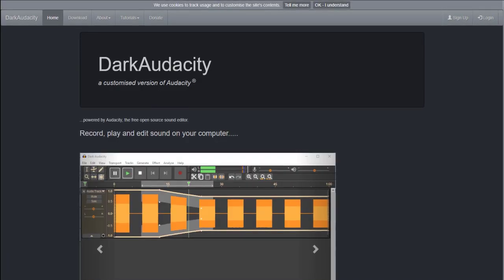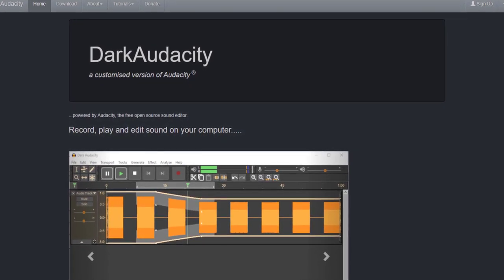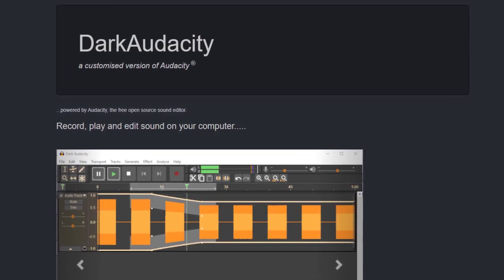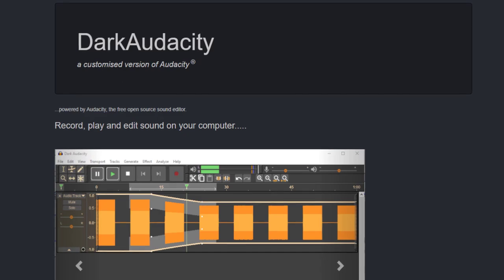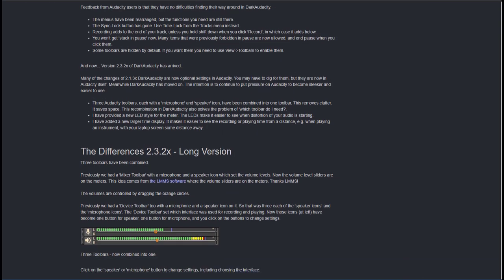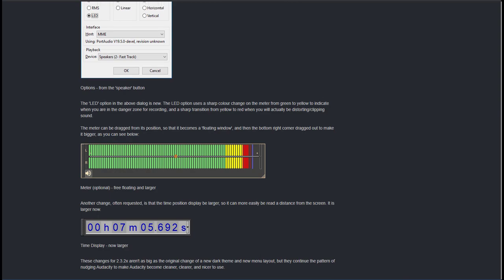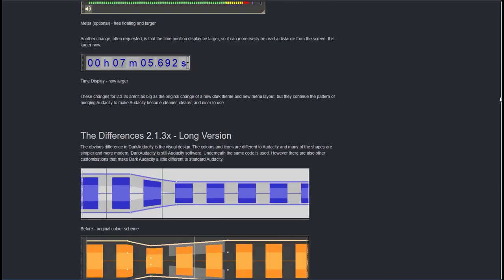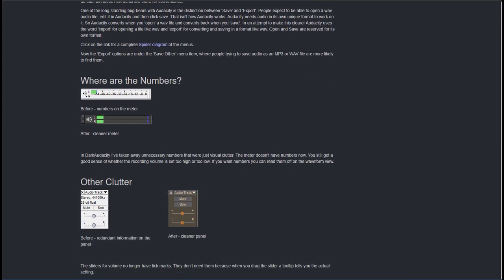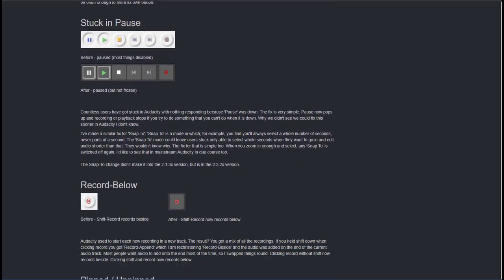The next one on our list is Dark Audacity. If you like Audacity and have been using it for years, then the best choice for you is Dark Audacity. Overall, it's identical to Audacity, with some simple adjustments to the main interface and a darker theme. For Audacity fans, this is the ideal choice. The problem with Dark Audacity is that it's not updated constantly like Audacity and it's only available for Windows users, but this is definitely the best alternative for Audacity fans.